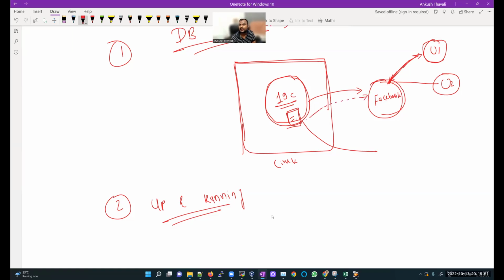Let me repeat it. I want to upload one picture, so I'll click on the upload button and upload it from here. That picture will be stored inside your database. When you want to see that picture, that detail is coming from your database only, and that way you can see it by using your Facebook application. So Facebook is not storing anything. Facebook is just a front end.